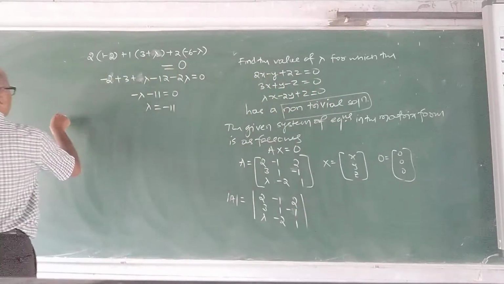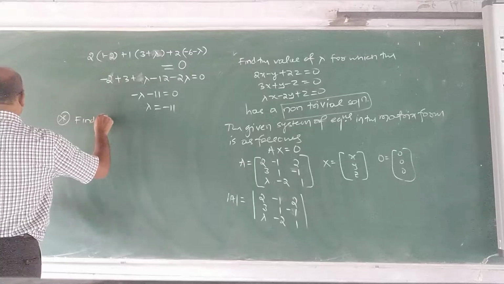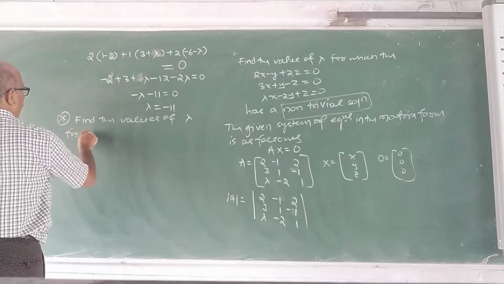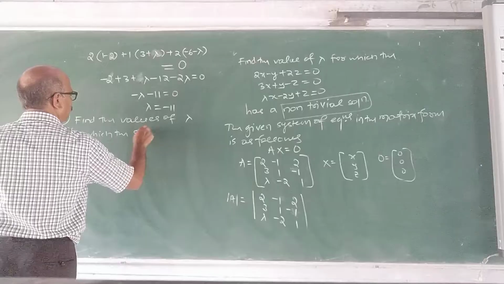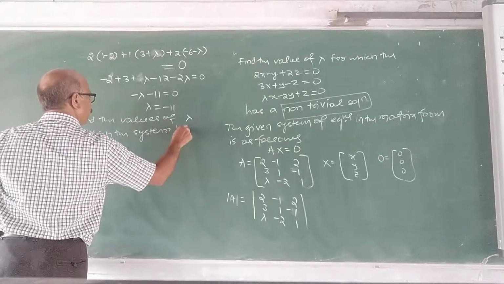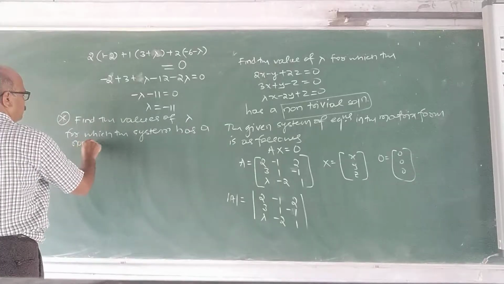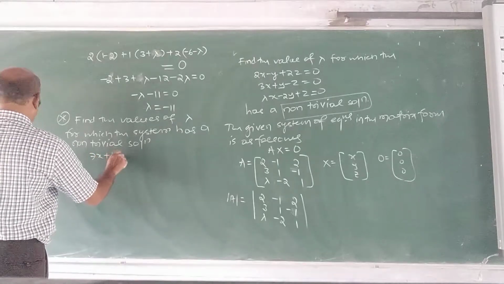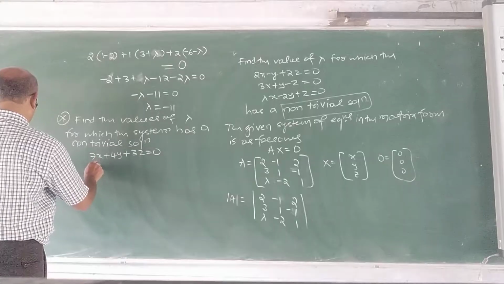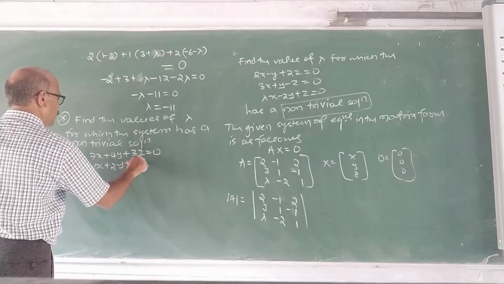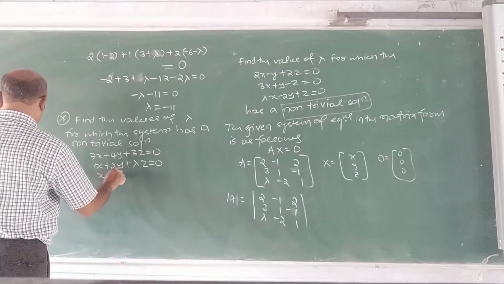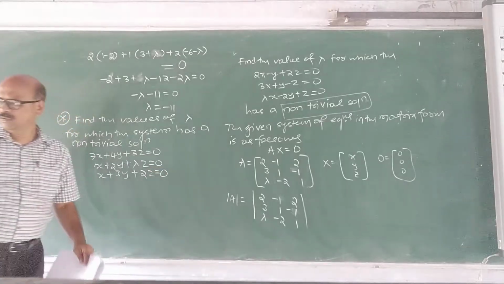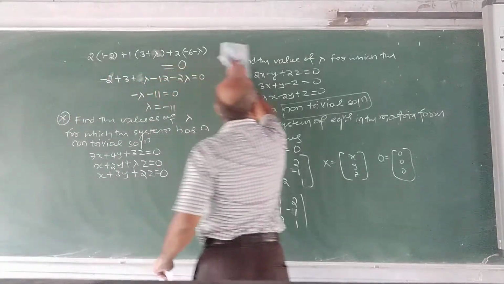One more similar problem. Find the values of lambda for which the system has a non-trivial solution. 7x plus 4y plus 3z is 0, x plus 2y plus lambda z is 0, x plus 3y plus 2z is 0. Find the values or value of lambda.